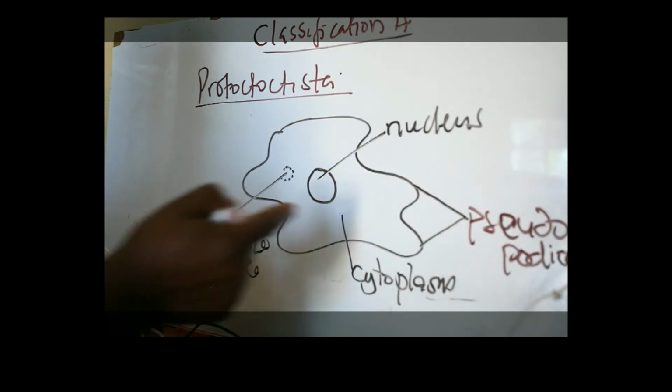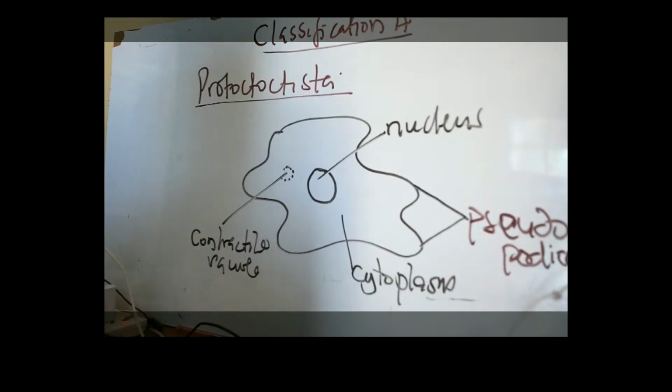Pseudopodia. So there are two. That's why we are saying they are pseudopodia. But if the line points on one, then we say it is a pseudopodium. So pseudopodia when there are many, pseudopodium when it is one.